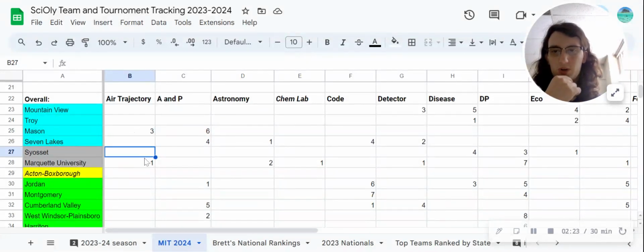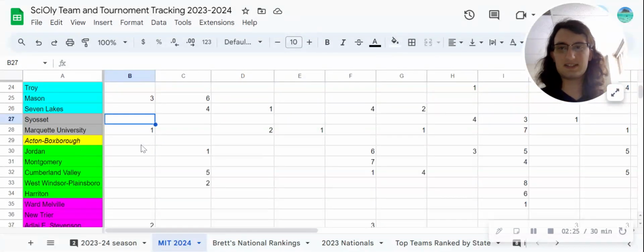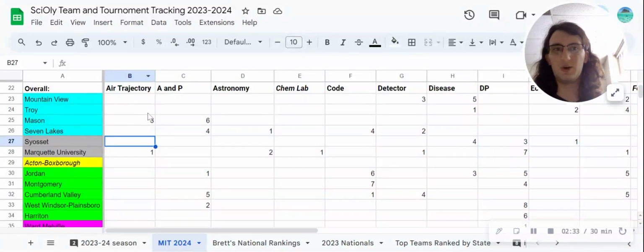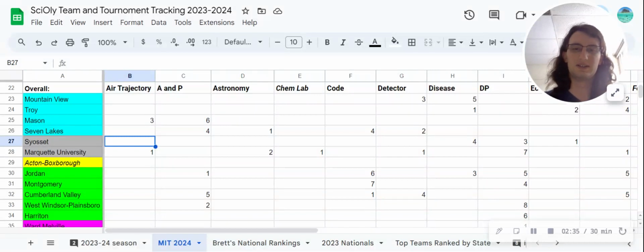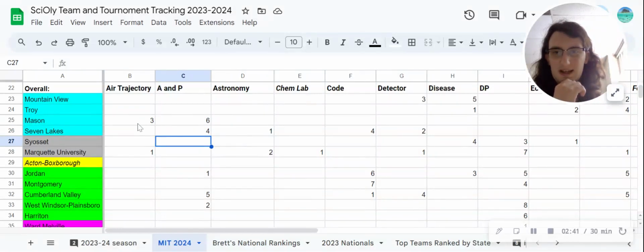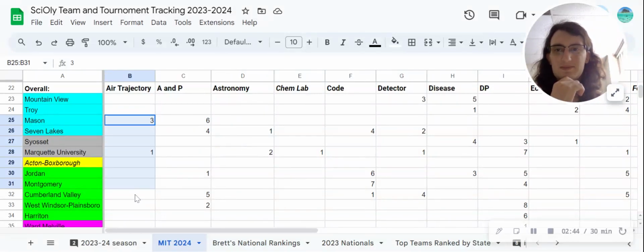And as for how many teams I ranked, I was really inconsistent. There was really no science to it, no consistent process that I did for how many teams I ranked in each event.